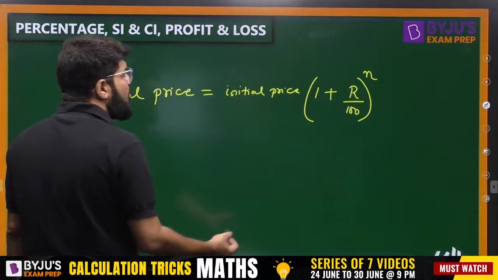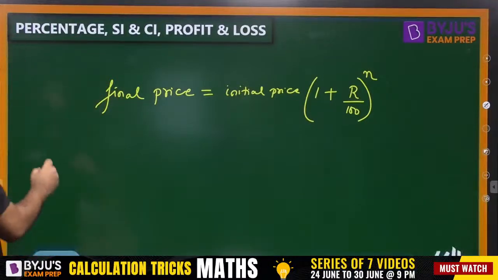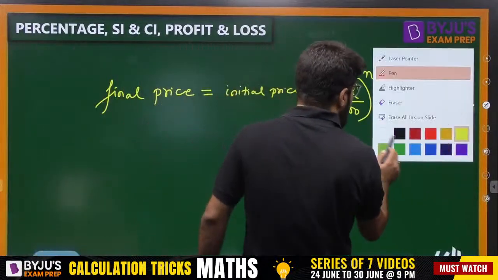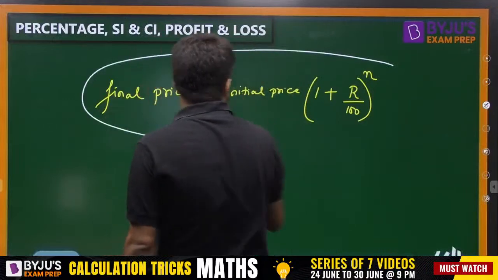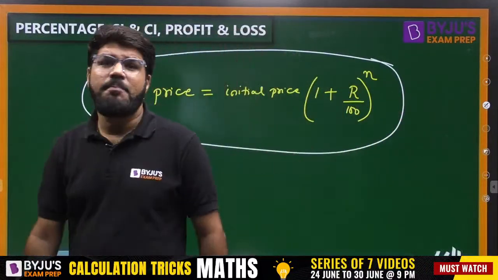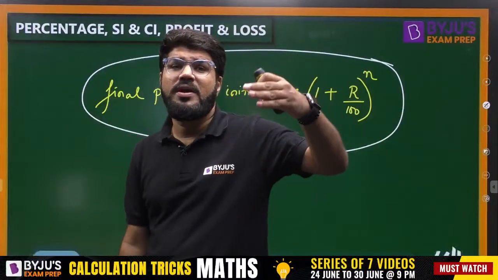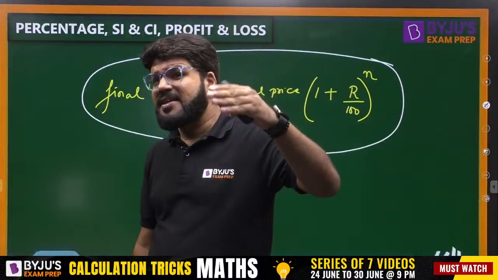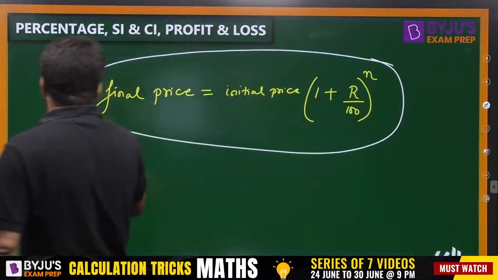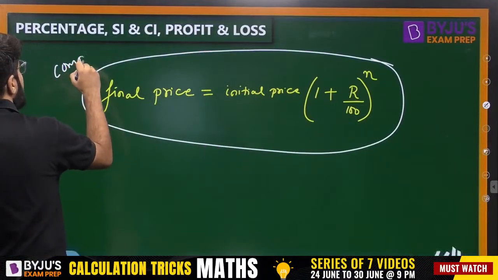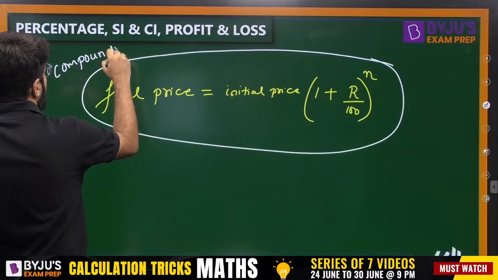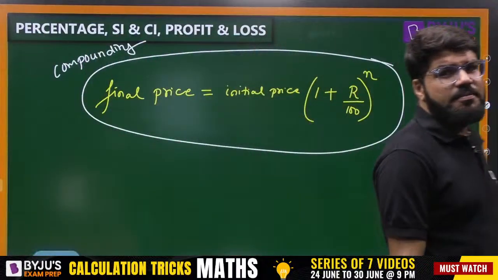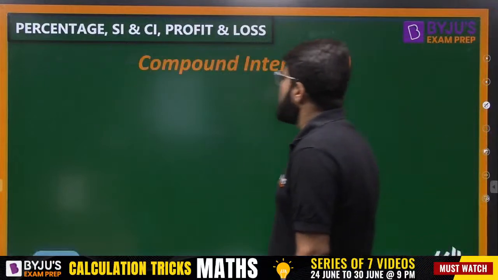Isn't it the operation that we have done? Is it not the operation that you see in the compounding case? This is what is known as the compounding effect, when things keep on growing one after the other, and the next value is calculated on the previous value rather than the base value. This is what is basically known as the compounding effect, and that is the case on which compound interest is also based.